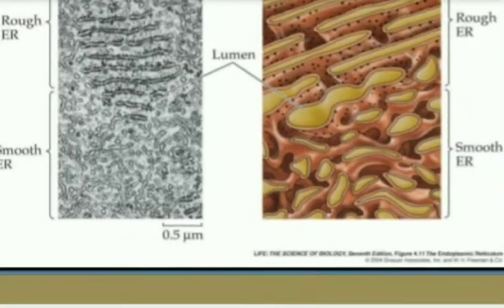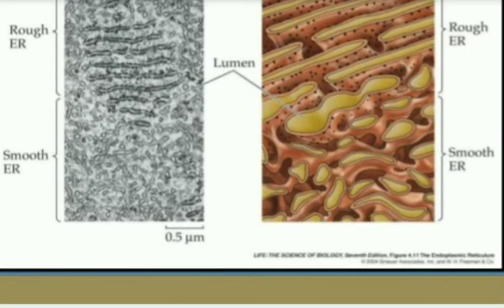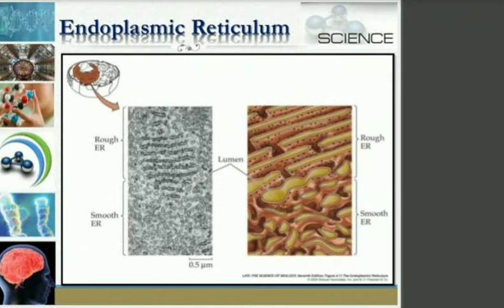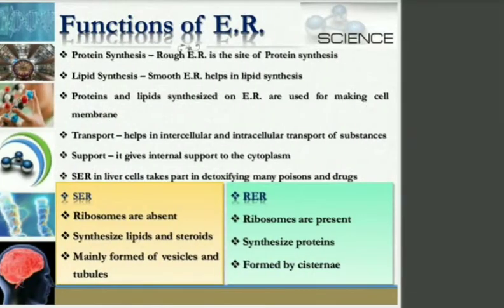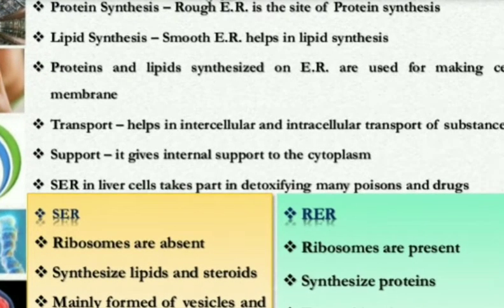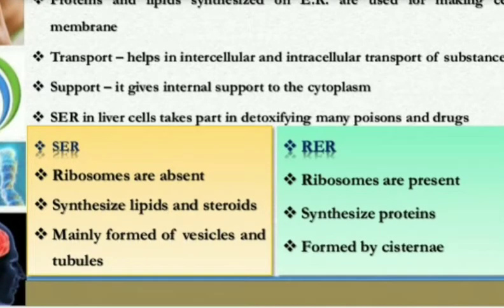Therefore, they are called SER, or I can say smooth endoplasmic reticulum. After that, we have discussed the functions and the differences between them. I think you all have learned this.